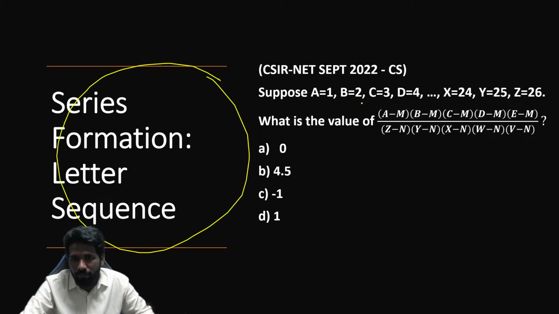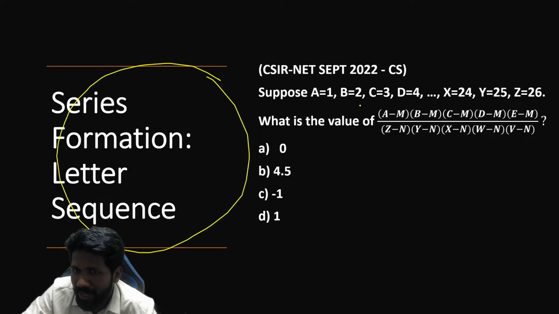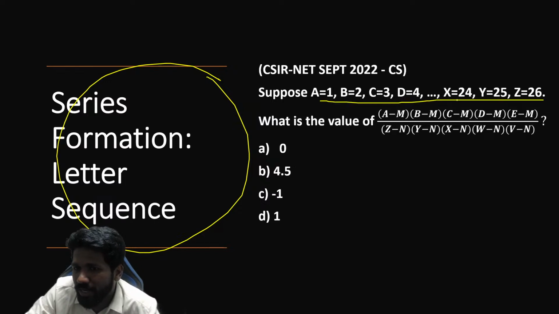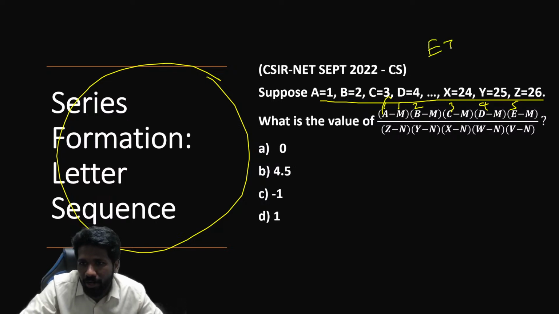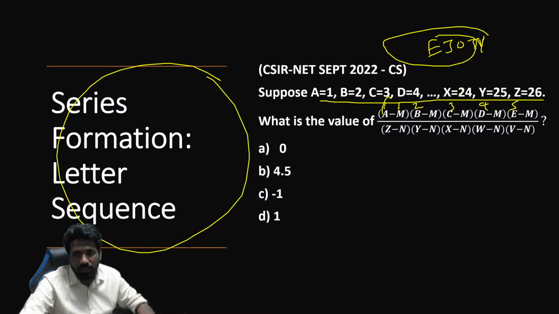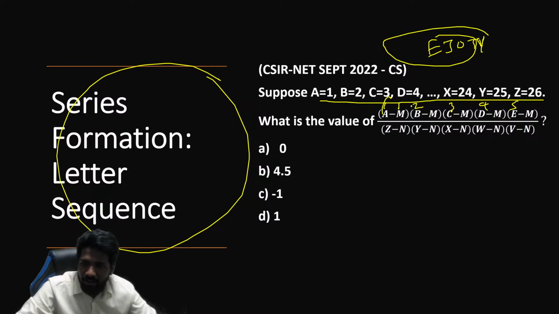This is an example of it. Due to lack of time, I will start explaining. Here it is already given that A to Z, 1 2 3 4 up to 26, is in alphabetical order. So if we substitute, what value will we get? A is 1, B is 2, C is 3, D is 4, E is 5. And M is what? M is the 13th letter in the English alphabet. The EJOT code and all I have explained in my detailed lectures or in the flashcards, so you can easily identify using the EJOT code.